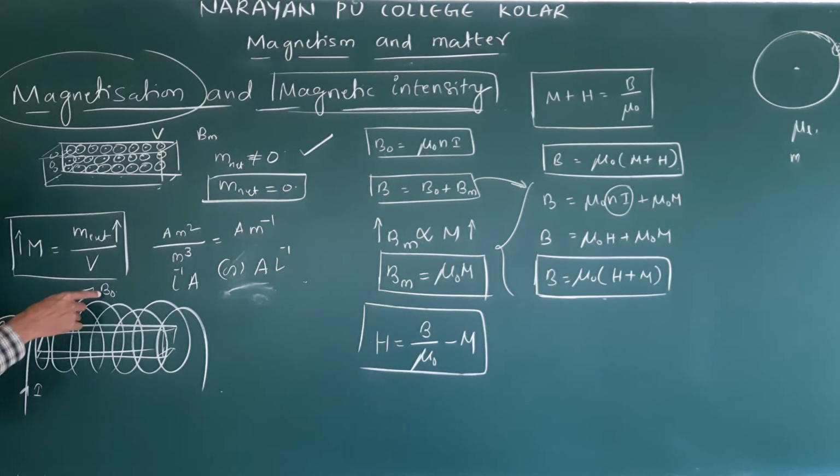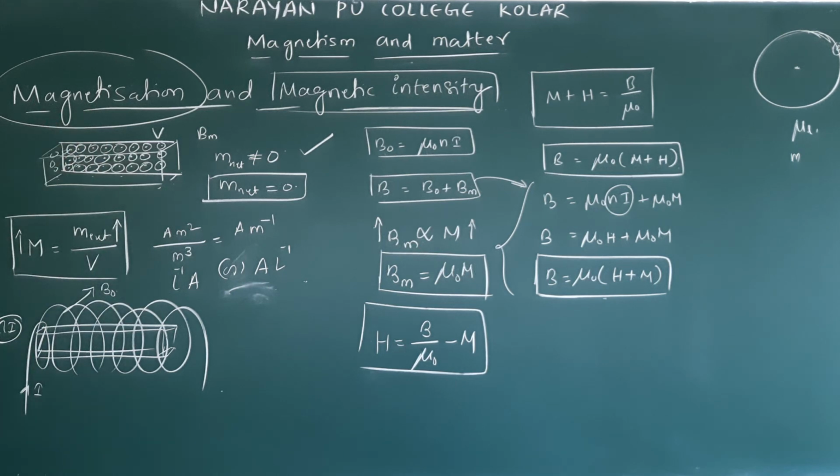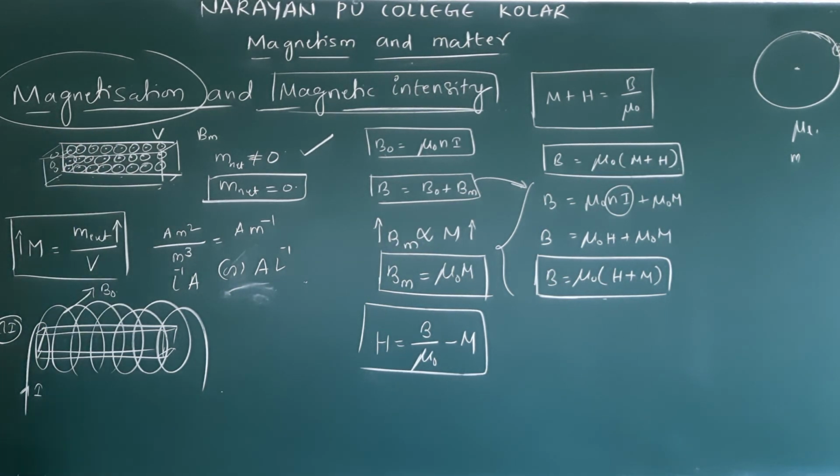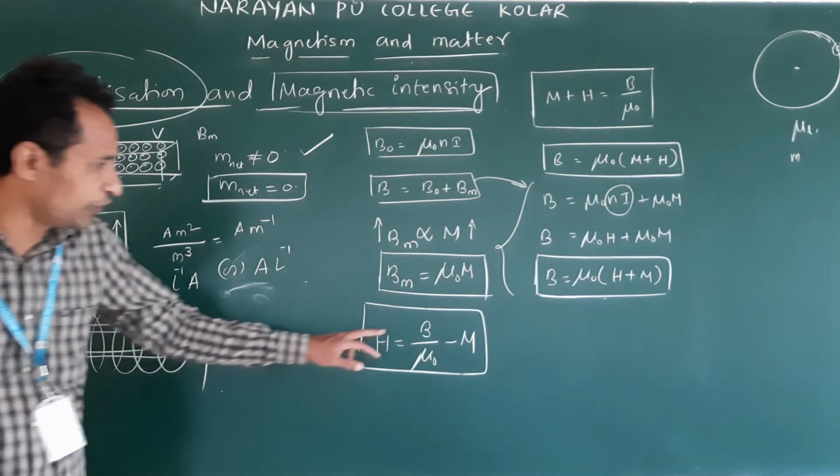Understand? The strength of the magnetic field to magnetize, the magnetization, is called H. So remember these are all equations. Clear? So the final equation we get: B is equal to mu naught times H plus M. In terms of B we have written it.